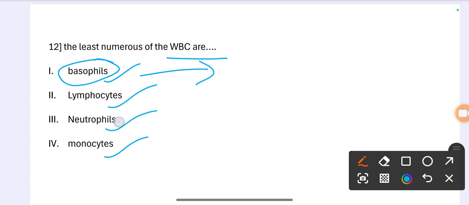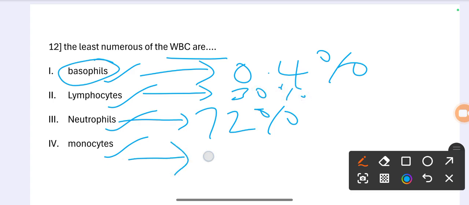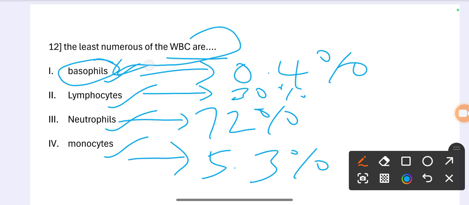Neutrophils are about 72% of WBC, basophils are 0.4%, and lymphocytes are about 30%. Monocytes are about 5.3% of white blood cells. Basophils are the least numerous, so the correct option is 1. The least numerous of WBC is the basophils. The remaining three are higher. The correct option is 1.